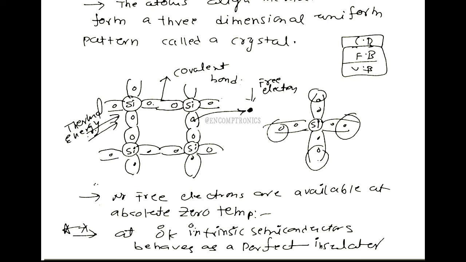Therefore, at room temperature, the valence electrons absorb the thermal energy, due to which they break the covalent bond and drift to the conduction band. Such electrons become free to move in the crystal.